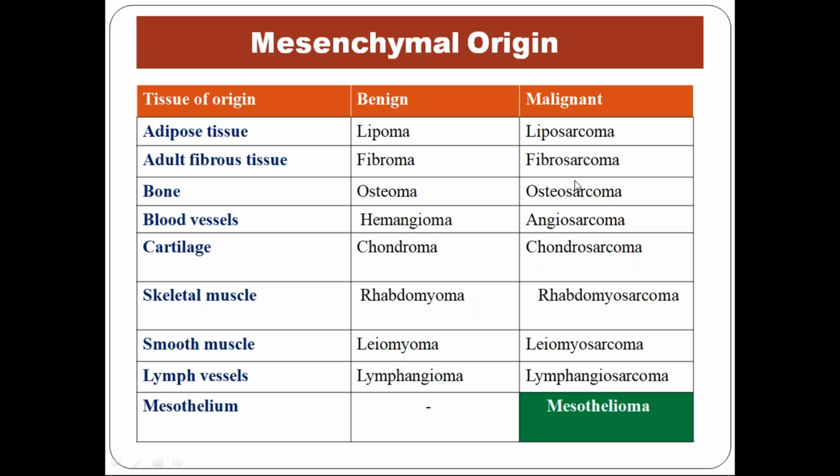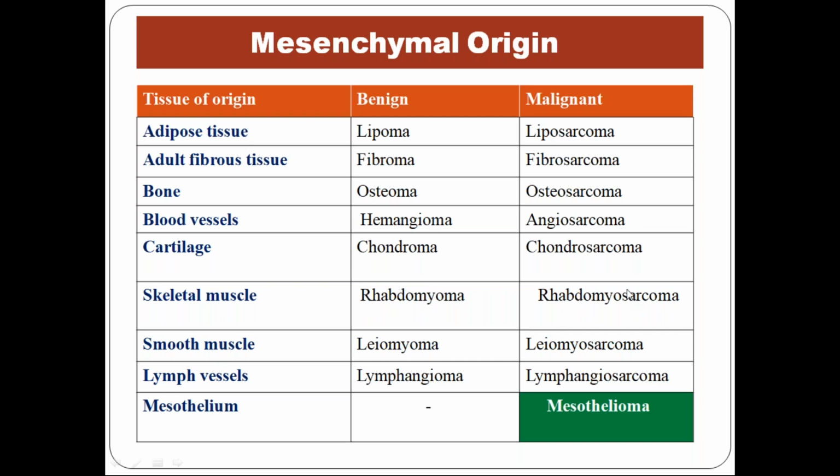You can use both. So better terminology nowadays is angio only if it is a malignancy. If it is benign, better terminology is hemangioma only. Usually we don't say hemangiosarcoma, we can, but angiosarcoma is better for malignancy. For benign, hemangioma is only used. Next, skeletal muscle. This is only a little bit different.